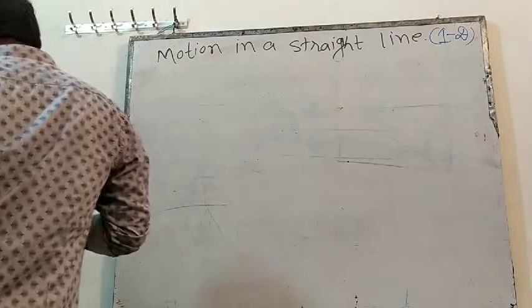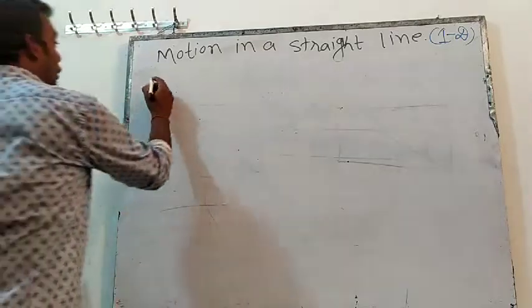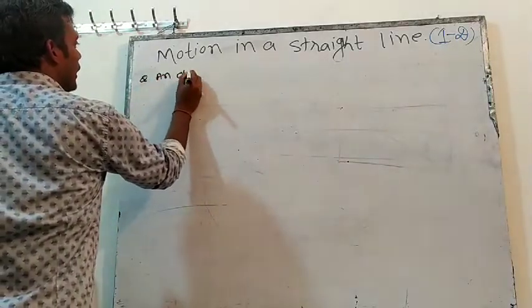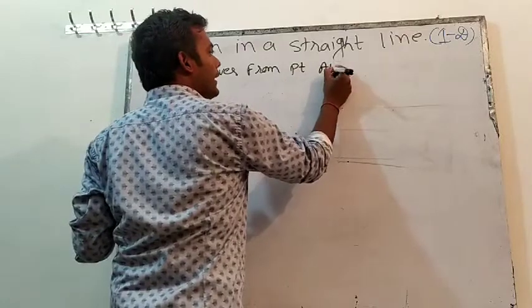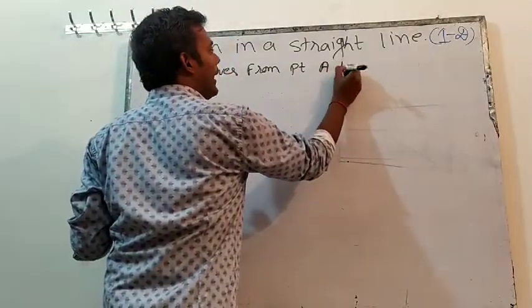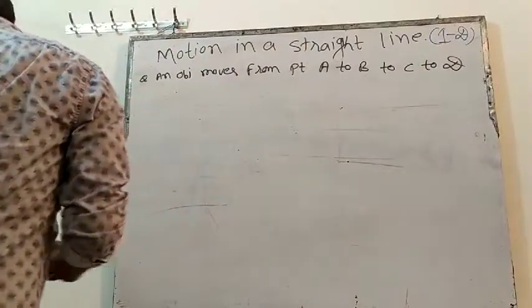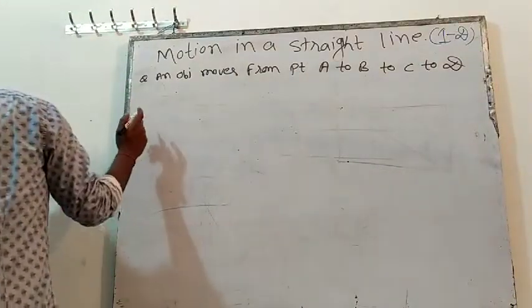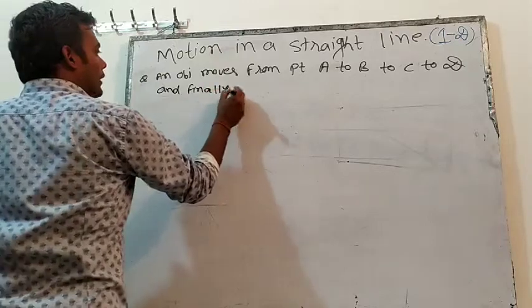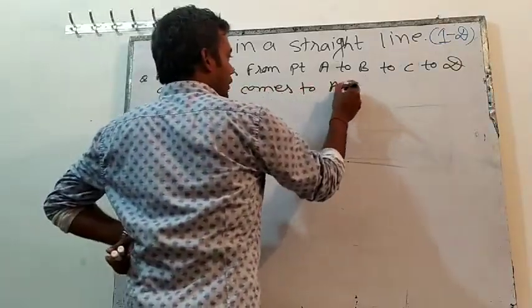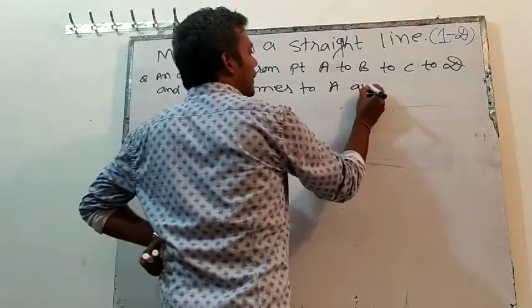That is the next question. Our next question is that an object moves from point A to B, then B to C, to D, and finally comes to A, along a circular path.